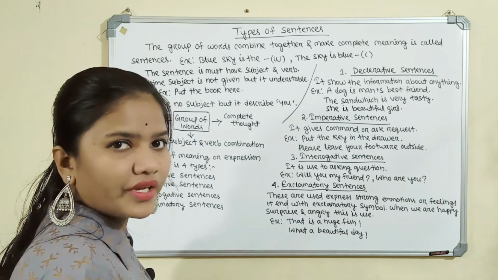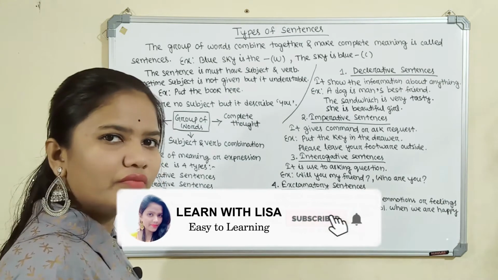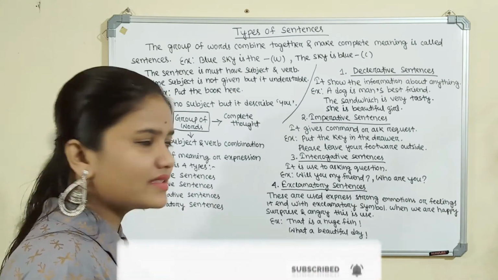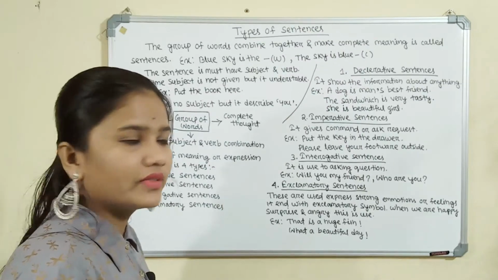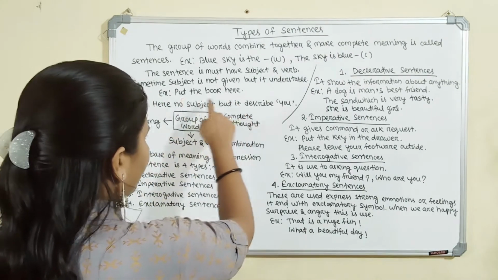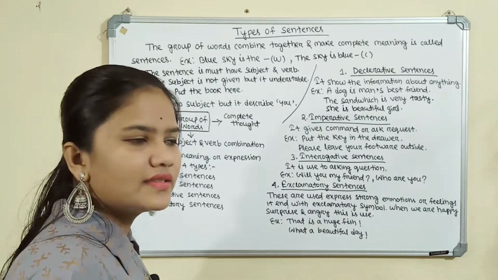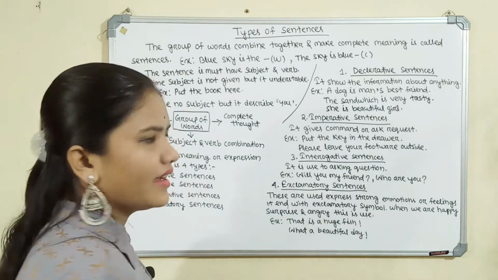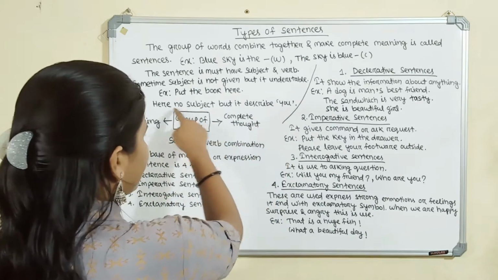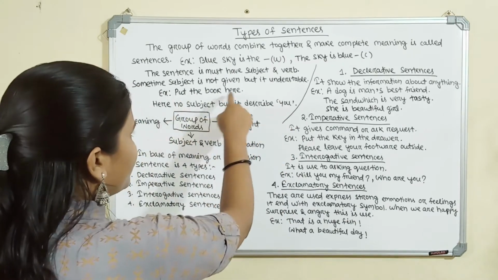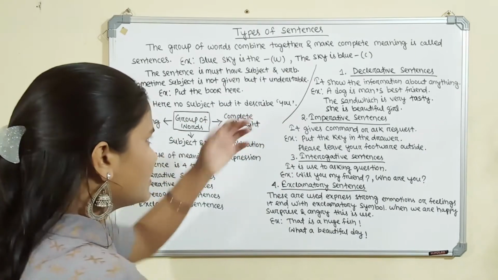First of all, we have to know what a subject is. The subject is the main part of the sentence, and the verb is the action, the daily activity. Sometimes the subject is not given but it is understandable, like "Put the book here." Here we have to supply another word, that is "you." There is no subject stated, but it is described: it is "you."